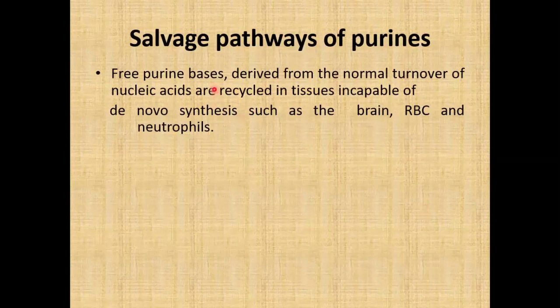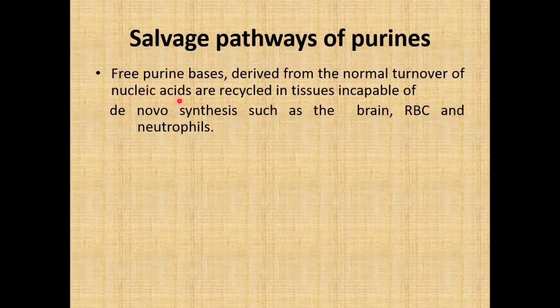Free purine bases derived from the normal turnover of nucleic acids are recycled in tissues incapable of de novo synthesis, such as the brain, RBCs and neutrophils. This means nucleic acids are broken down to form purine bases.